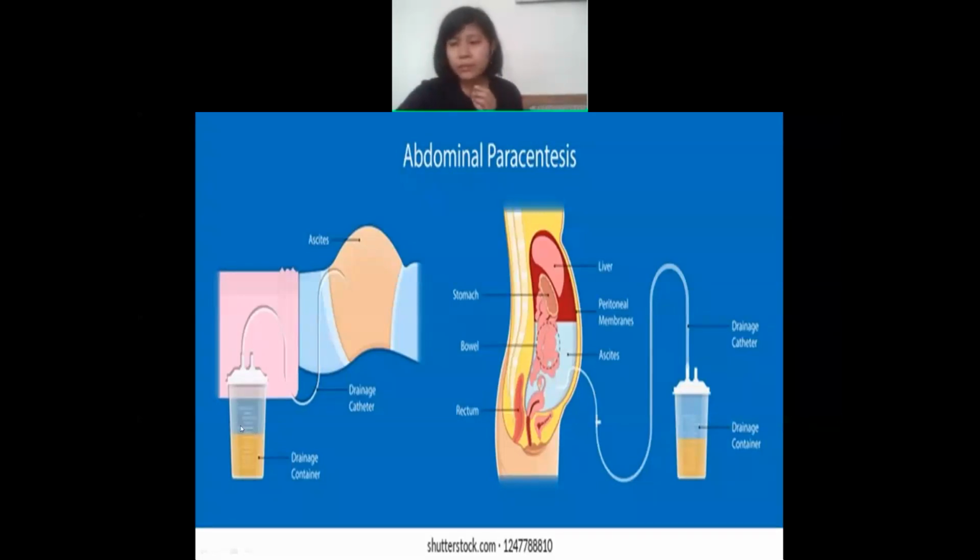Same thing, this drainage container also has some labelling, so you will be able to know what is the total amount of fluid which is being collected in the abdomen. So in this way, you can know. Okay, is it clear? I guess it's clear.